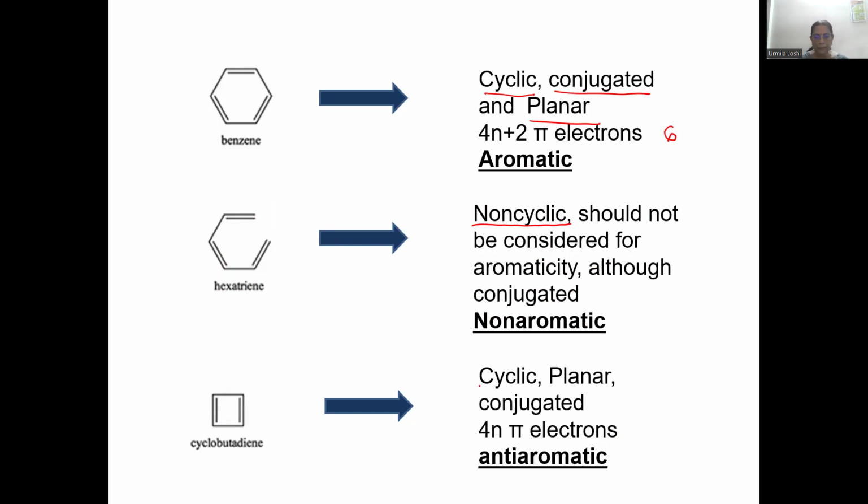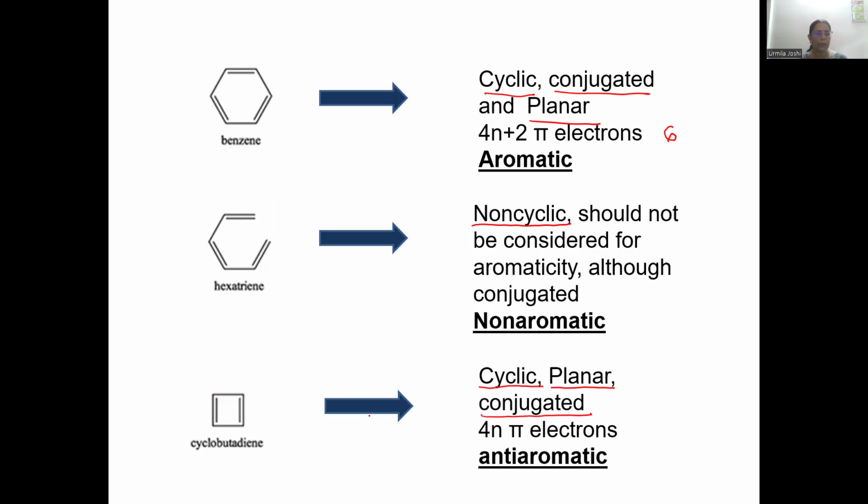Now have a look at cyclobutadiene. Okay. This structure is cyclic. This structure is planar. Okay, up to 7 carbons, most of the structures are planar in nature when they have alternating double bonds. Okay, this is conjugated, right? There is a double bond, there is another double bond, and these two double bonds are separated by the single bond.